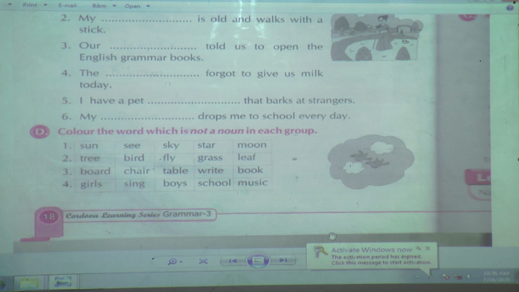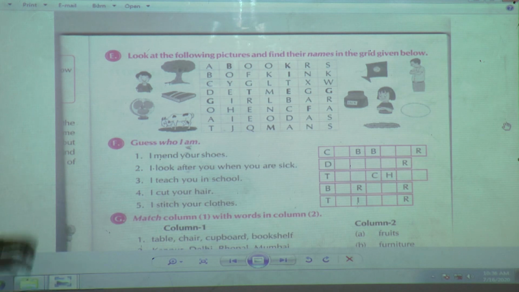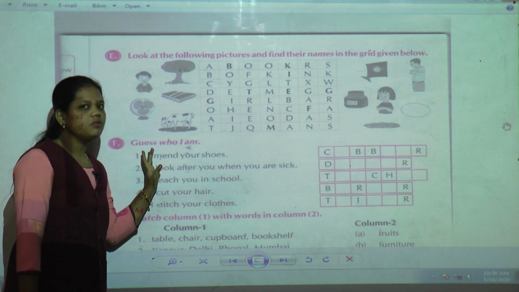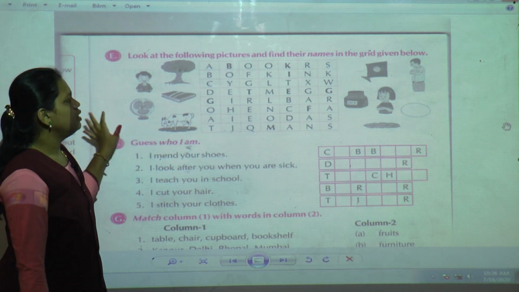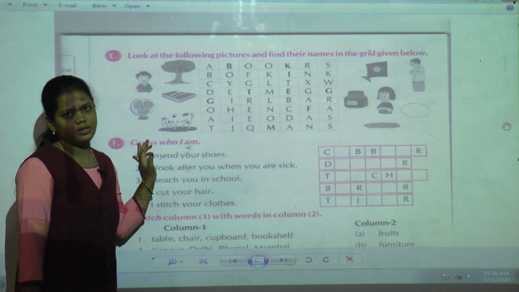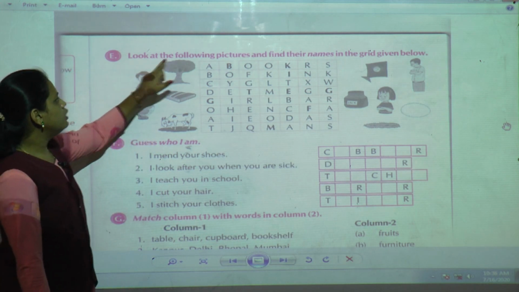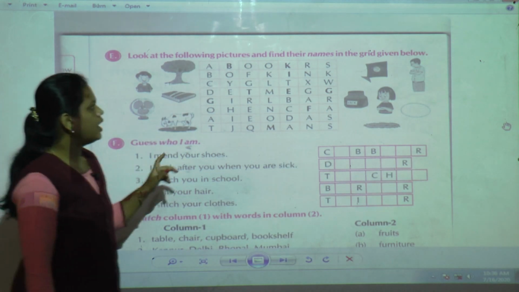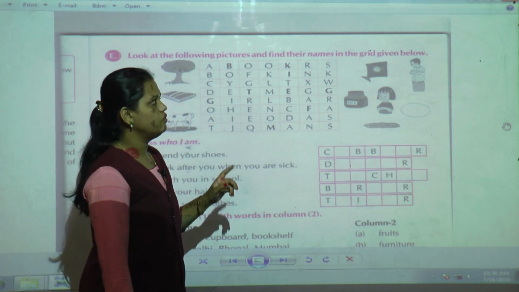Now open your grammar textbook, page number 90, question number E. Do it after I have solved this question. Now first we are going to see what is that question. Look at the following pictures and find their names in the grid given below.